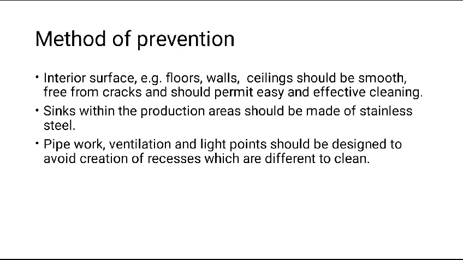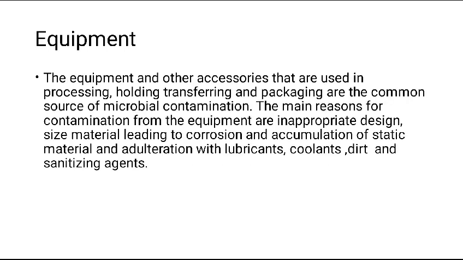Methods of prevention. First, interior surfaces, for example floor, walls, and ceiling, should be smooth, free from cracks, and should permit easy and effective cleaning. Second, sinks within the production areas should be made of stainless steel. Third, pipework, ventilation, and light points should be designed to avoid creation of recesses which are difficult to clean.